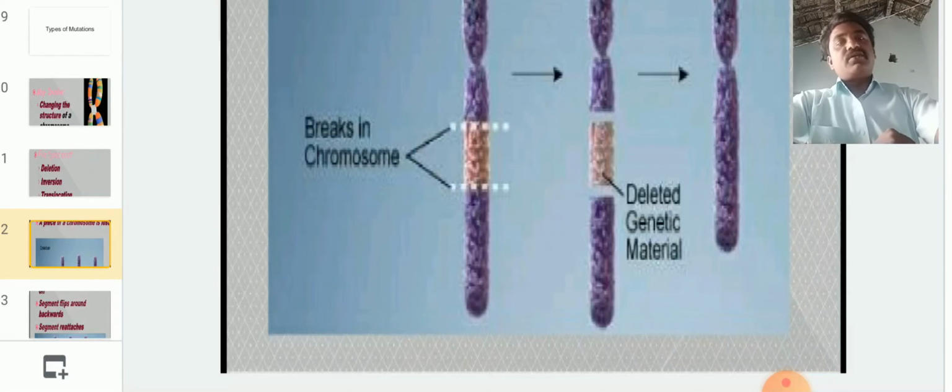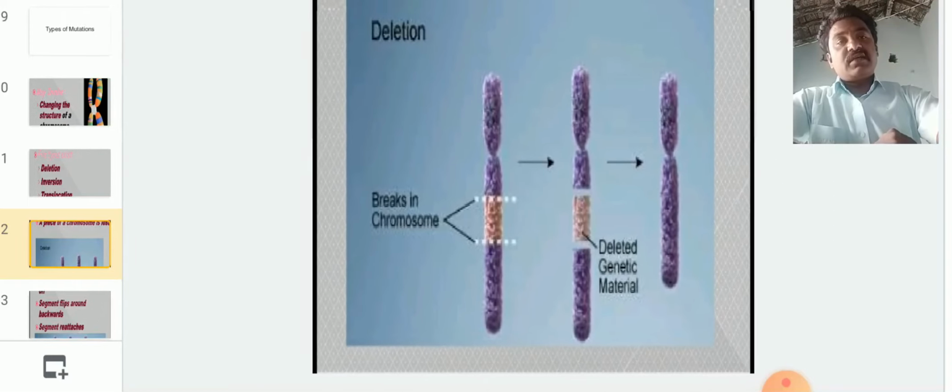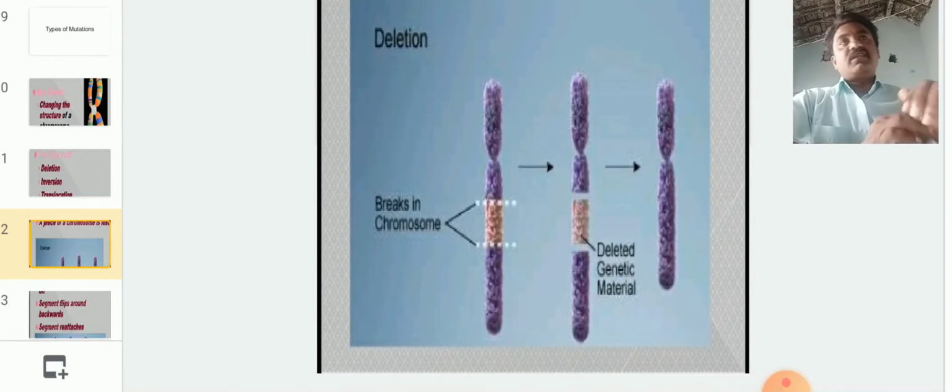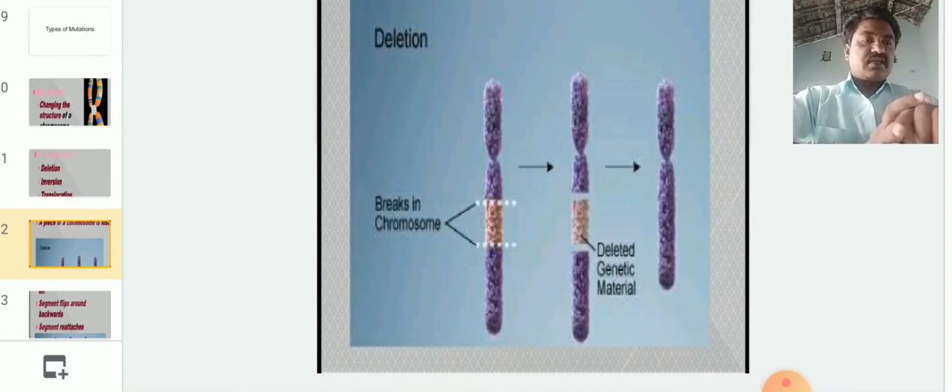So this is about deletion, the loss of chromosome. A number of cancers take place by deletion, and Cri-du-chat syndrome is a loss of part of the fifth chromosome. Likewise, a number of diseases occur due to deletion.